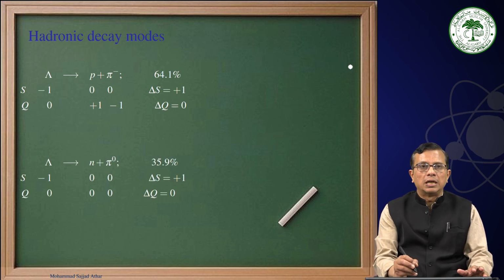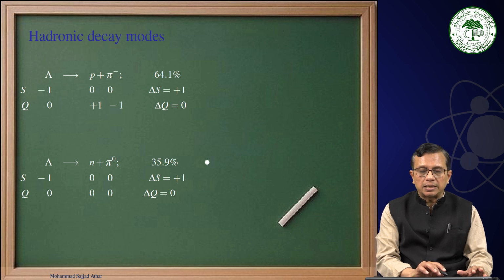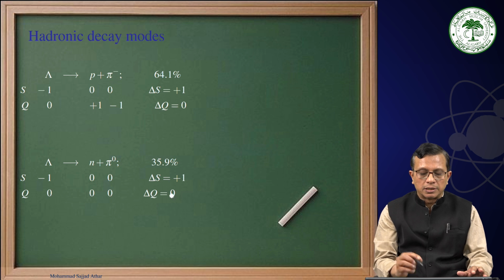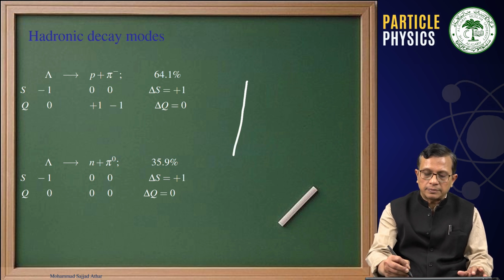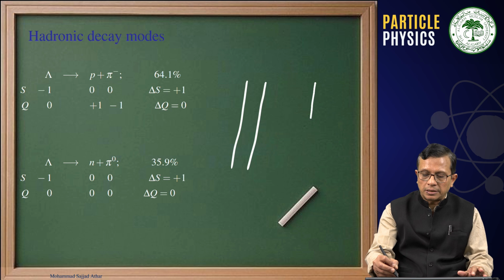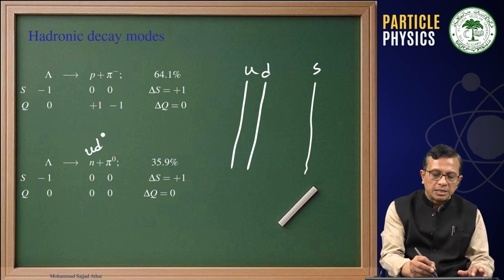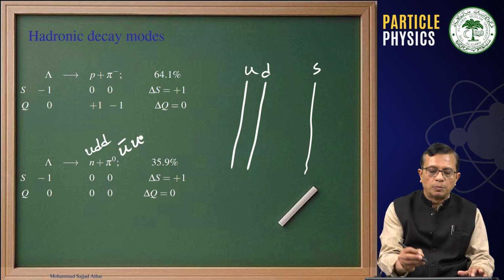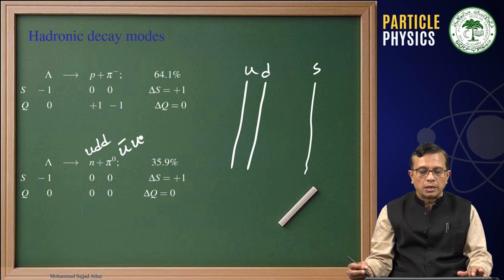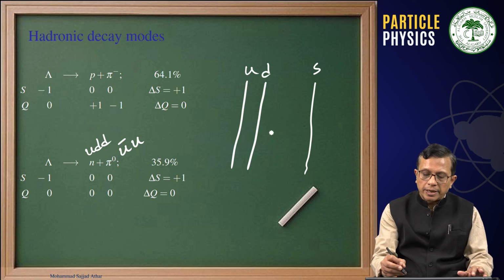Now, if you talk about lambda decaying into n pi 0, this branching ratio has been found to be 35.9%, and as you can see, S is minus 1 for lambda, while n and pi are strangeness 0 particles, and Q is 0. Now again here we have a lambda, UDS, this n is UDD, and this is U bar U or D bar D. Now what is happening?